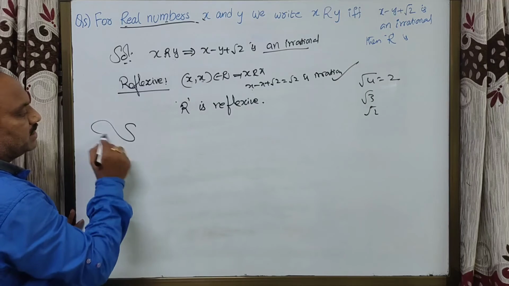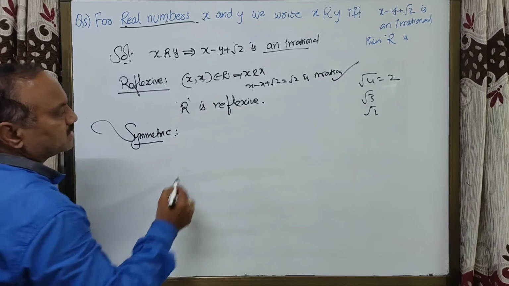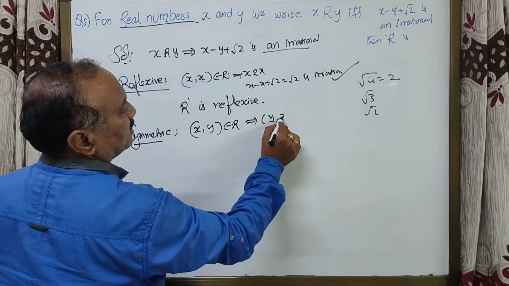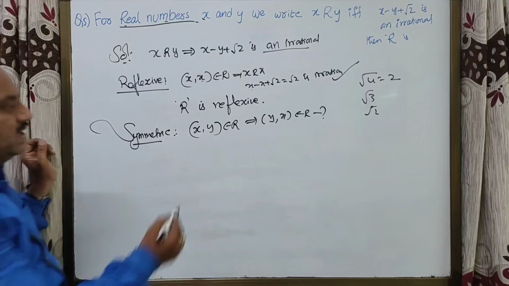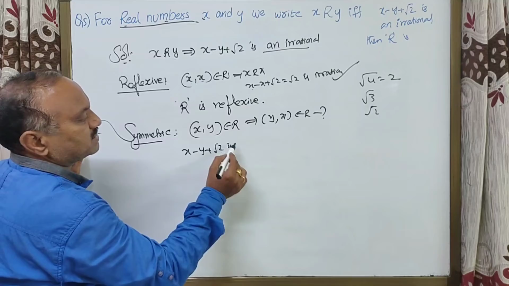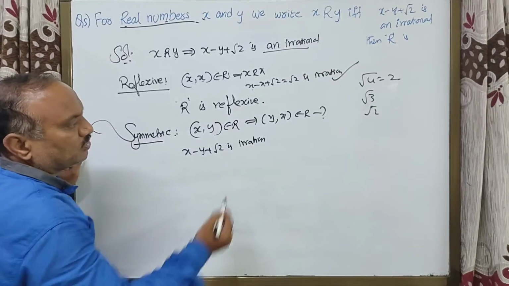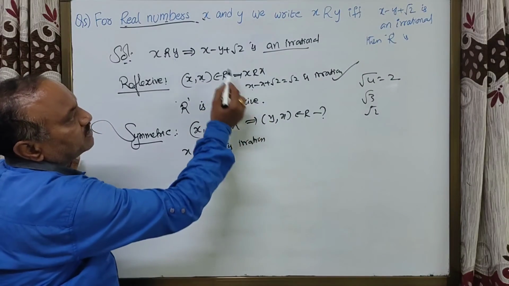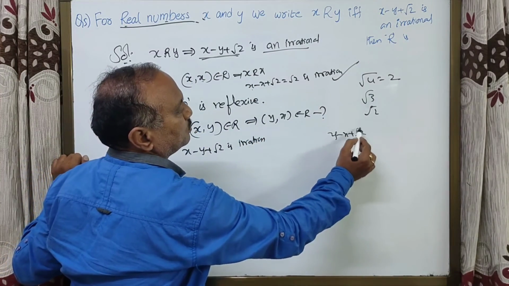Next one is symmetric. What is symmetric, students? x comma y belongs to R implies that y comma x is in R. We have to prove this. x comma y means x minus y plus root 2 is what? Irrational. Y minus x is how much? From this we can take y minus x. According to the given relation, it is y minus x plus root 2.